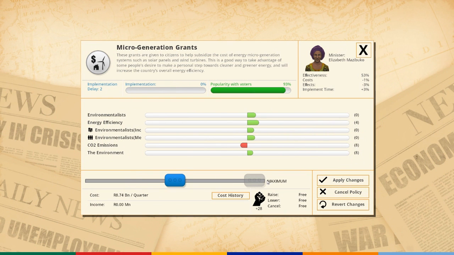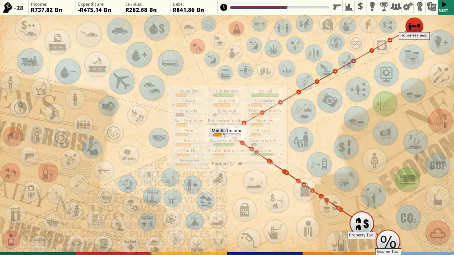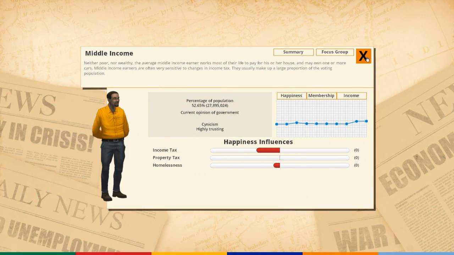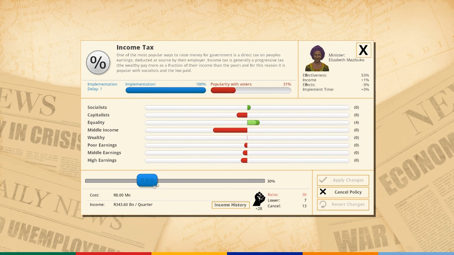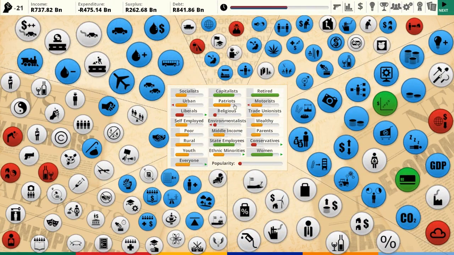Microgeneration grants, yay. We have a huge surplus. Partly, I think if I cut taxes, I could cut 200 billion off taxes. Income tax. I'm going to cut income tax in half. Drastic measures. Drastic measures.